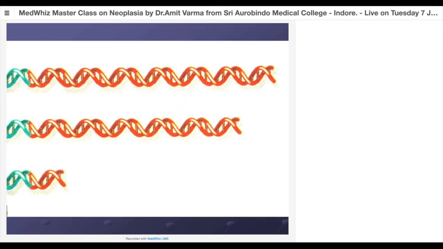Now, whenever the cell is going to multiply, with each multiplication, some part of this telomere is lost. So maybe after 50 or 60 or 70 cycles, the telomere is completely lost, and now the fragile part of the DNA is getting exposed during mitosis, and this will disintegrate the DNA. So it will put the cell into apoptosis. That's why you will see that the aging cells will be forced to undergo apoptosis, right? So it is not the newly formed cell which is undergoing apoptosis. The senile cells, they undergo apoptosis.